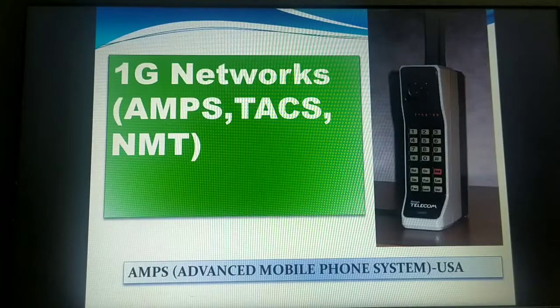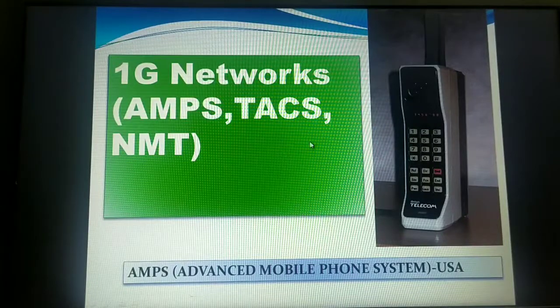And these first generations were designed purely for voice calls. Almost there was no consideration for the data service. Data services means internet service. In the first generation there was no question of internet at all, and these 1G mobile systems were analog transmissions for the speech services. Whatever we communicate from one user to another user, obviously our voice signals are analog, and the same analog signals were carried from the source to the destination. There was no conversion at all. Hence they are considered the first ever analog cellular systems.